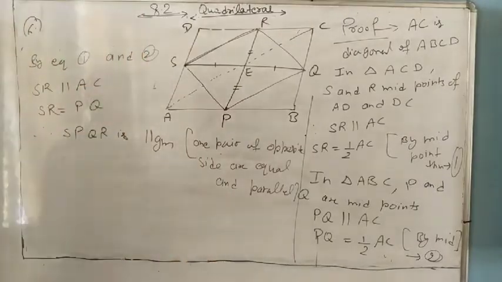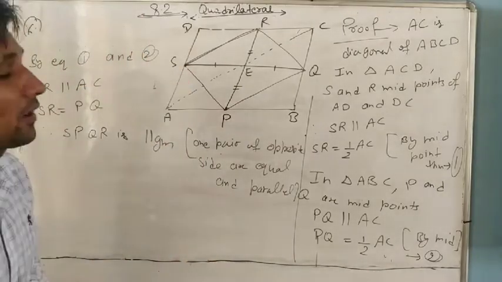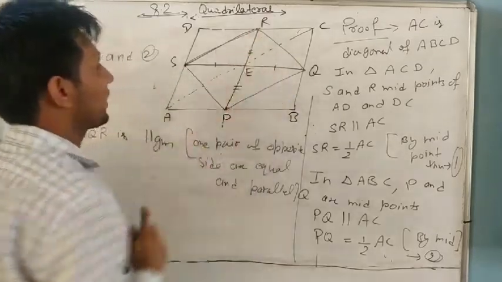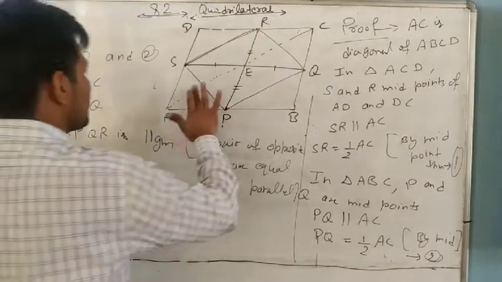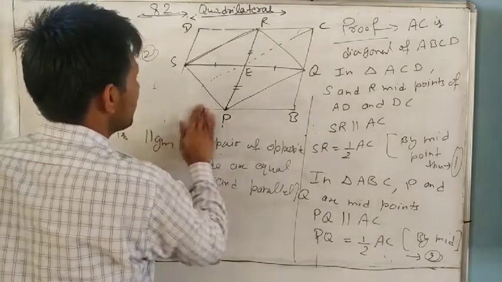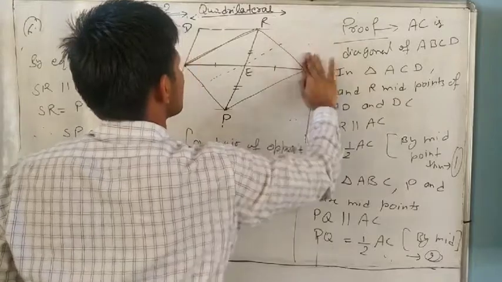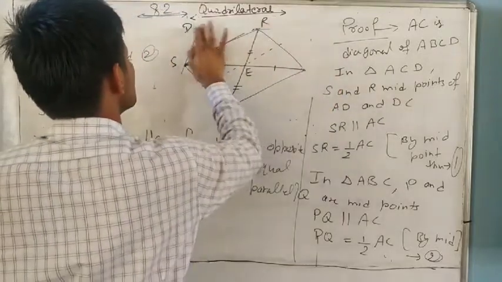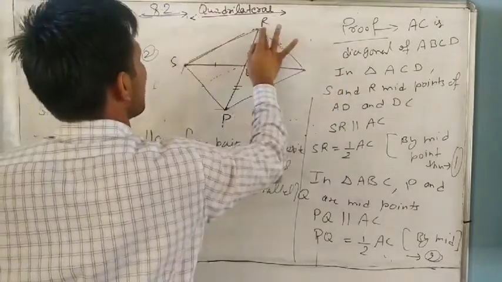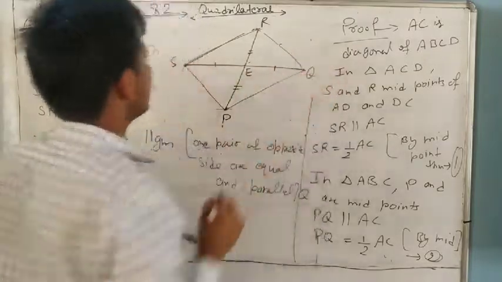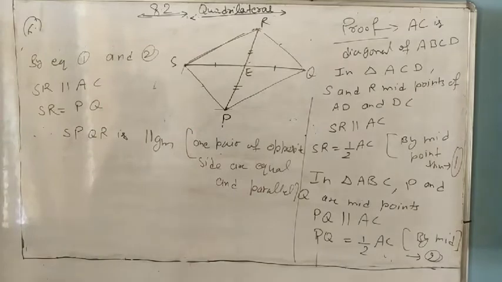And if SPQR is a parallelogram, it means the diagonals of a parallelogram always bisect.